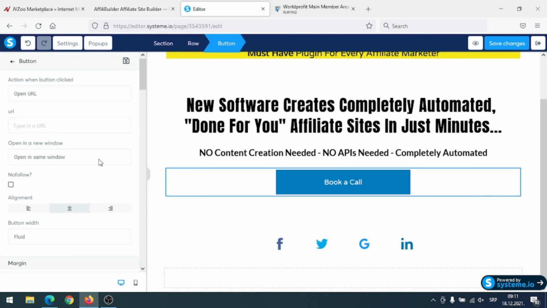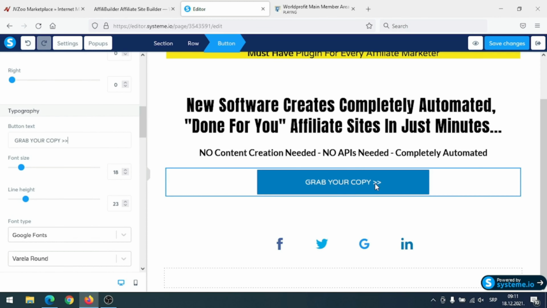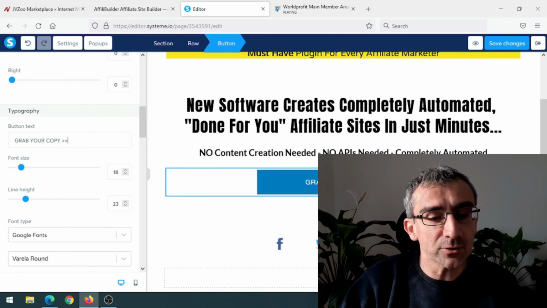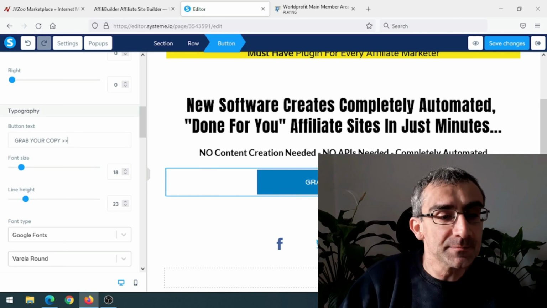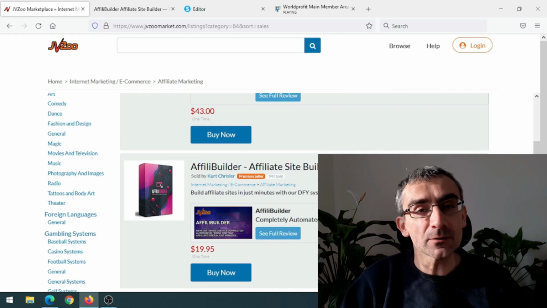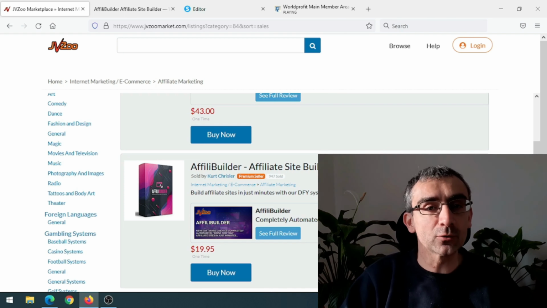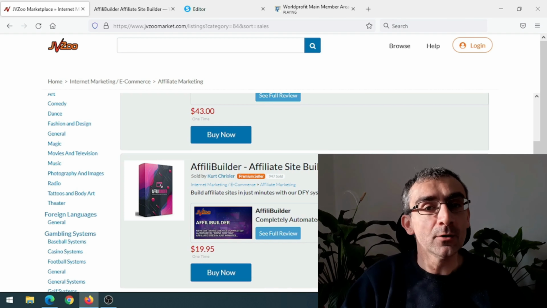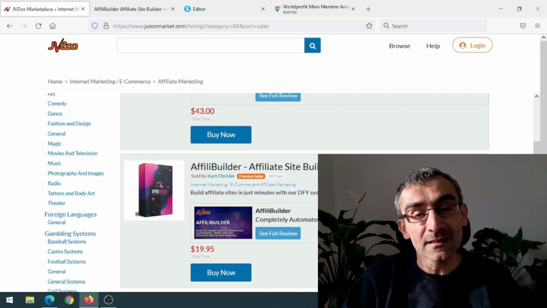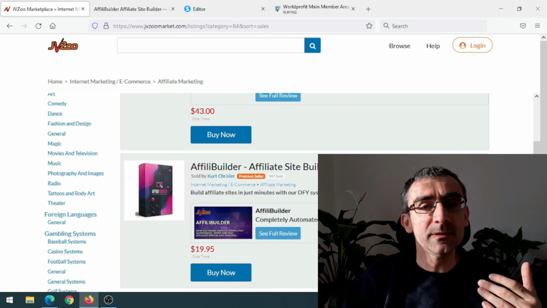And I'm going to scroll here and I'm going to say something like this. Grab your copy and these arrows here. And really important, now you need to add your affiliate link, your JVZoo affiliate link. Simply go back to JVZoo, and the thing about JVZoo is you actually need to apply for each product. On ClickBank or Digistore24, you simply click on promote and you will get your affiliate link. On JVZoo, you need to apply to become an affiliate for that product. But in 99% of cases, you will be approved.